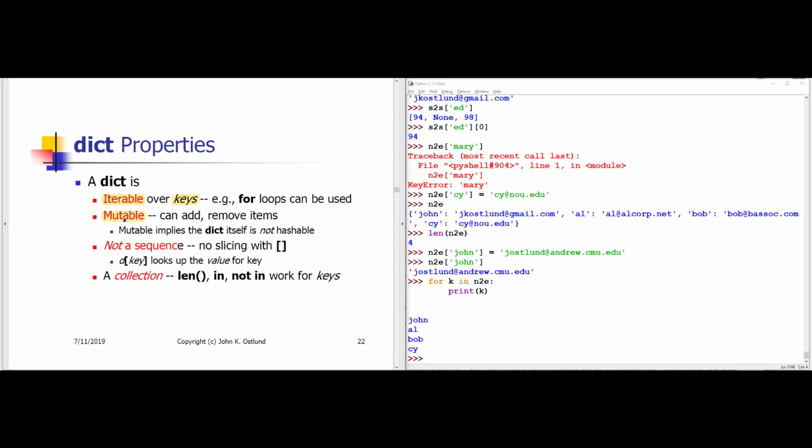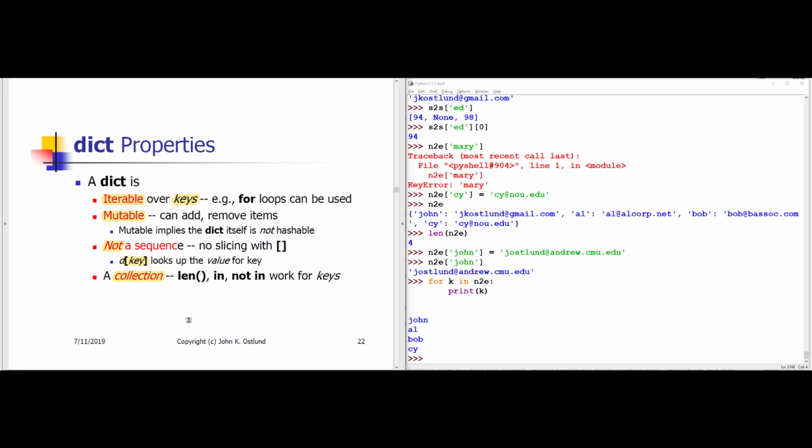It is mutable. As we've seen, we can add more elements to the dictionary. We can change values associated with existing keys in the dictionary. It's not a sequence, so we can't do things like slicing. The square bracket notation is used for dictionaries, but it does a key lookup rather than an integer 0 through whatever subscript.